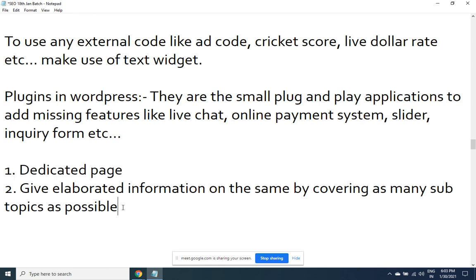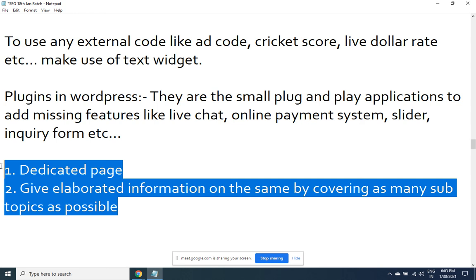Both these points are very, very important. Should and must. In fact, everything that we do in SEO will revolve around these 2 points. The entire SEO is based on these 2 foundation points. So remain only exactly on the keyword, page by page, and then stretch that information as much as possible like a chewing gum. On that topic itself, we have to stretch it as much as possible. We are going to see some examples while we go into SEO.